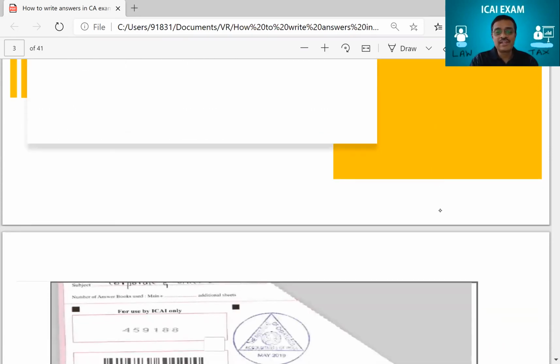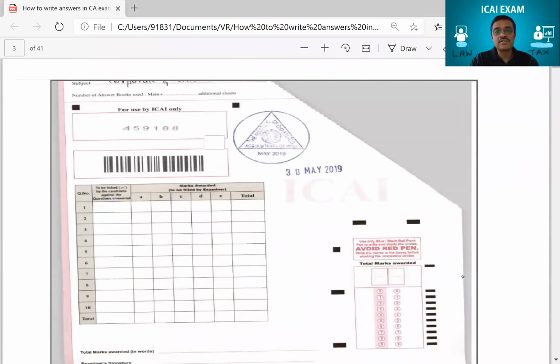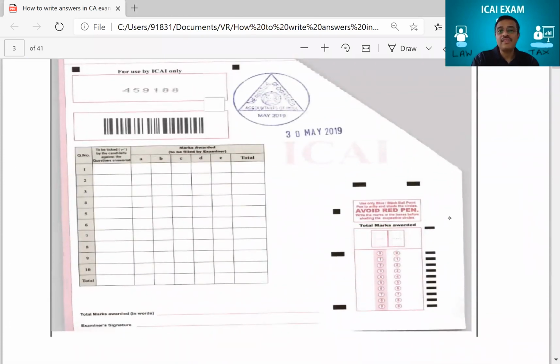What you need to understand is, this is how your answer sheet will look like. I've taken one of them from the May 2019 examination, the first answer sheet, how it looks like. And if you see here, it has been perforated. This is because here you would have written your roll number, which they will tear, and then they will be attaching it with barcoding so that there is no malpractice that would happen. So one portion would be torn. So you need to know where to write your roll numbers.